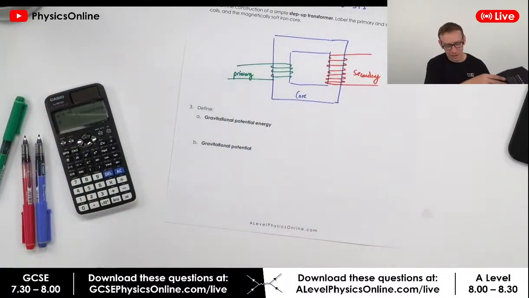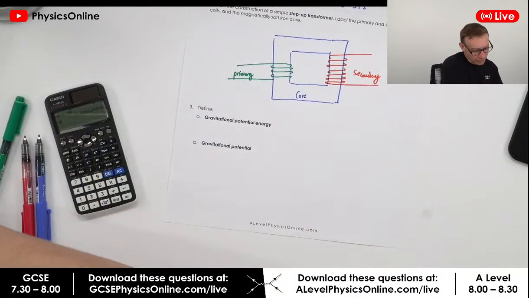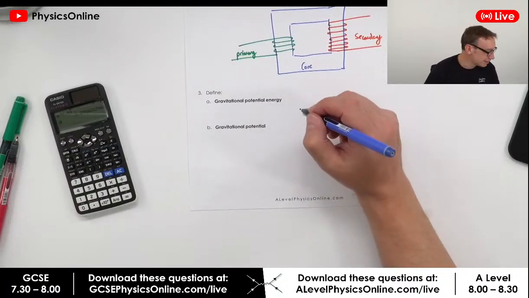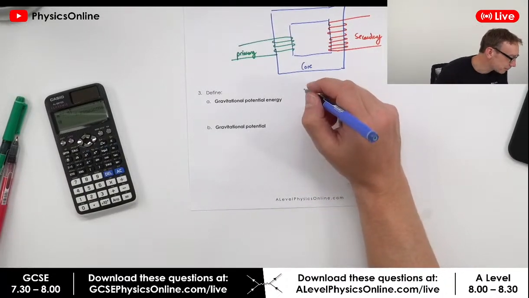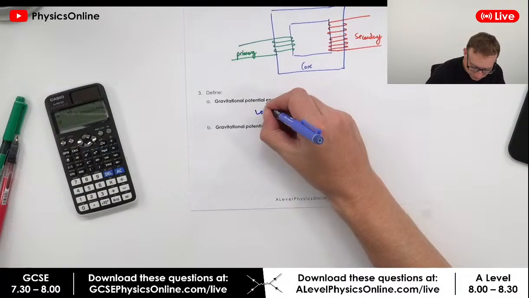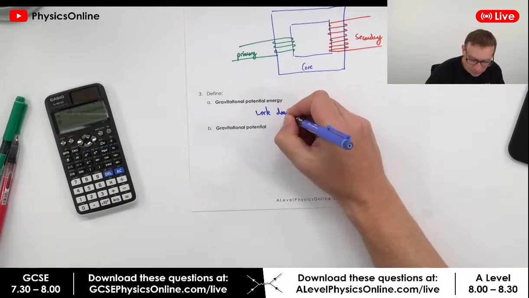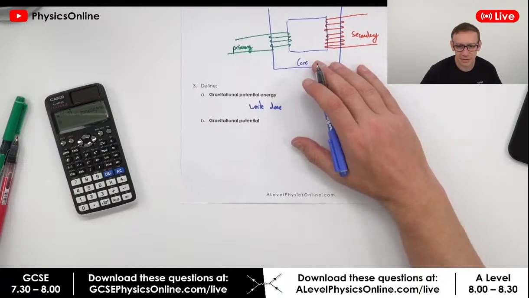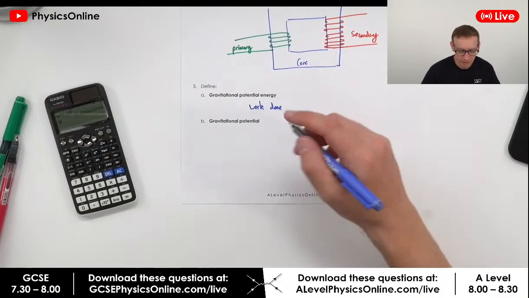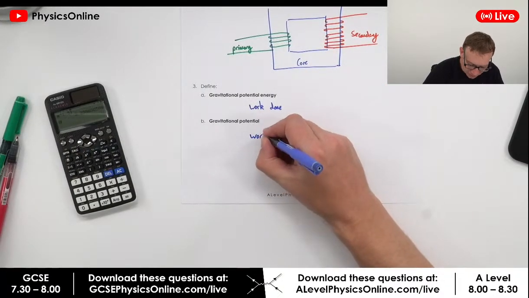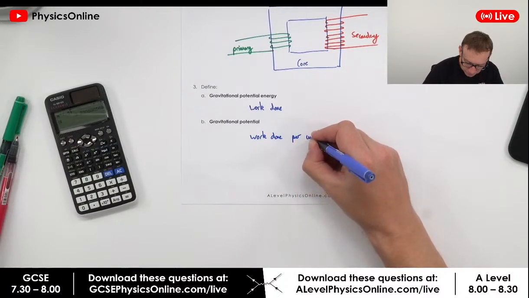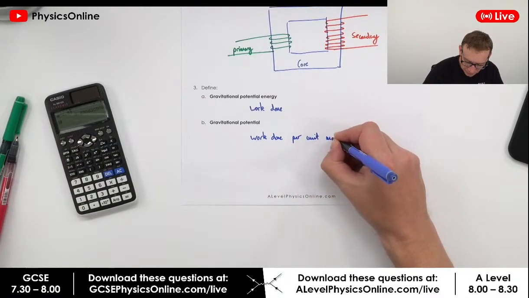So let me write it down: this is the work done to move a small mass from infinity to that position in the field, but gravitational potential is about the work done per unit mass.